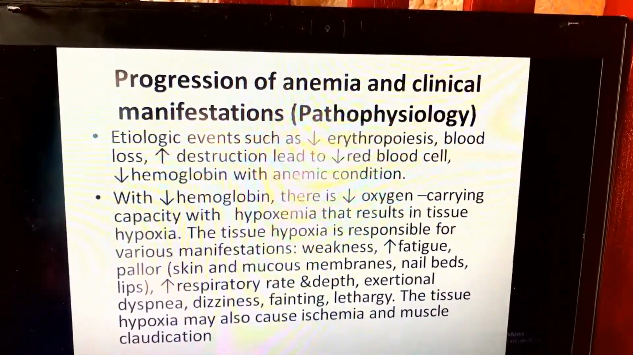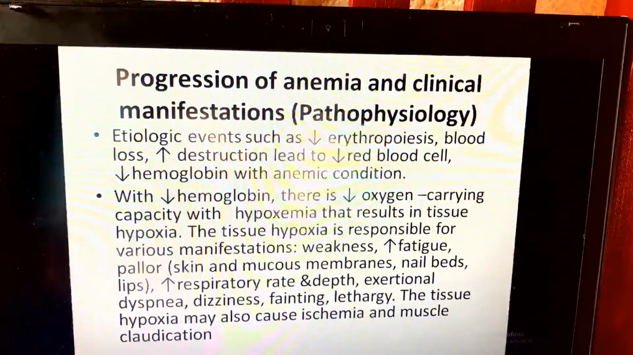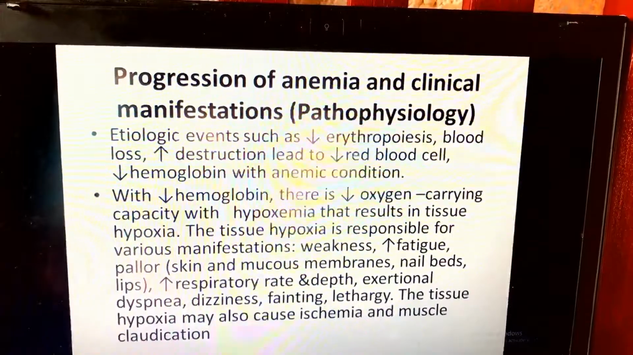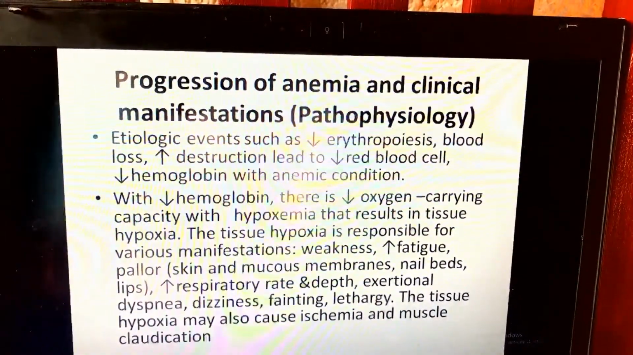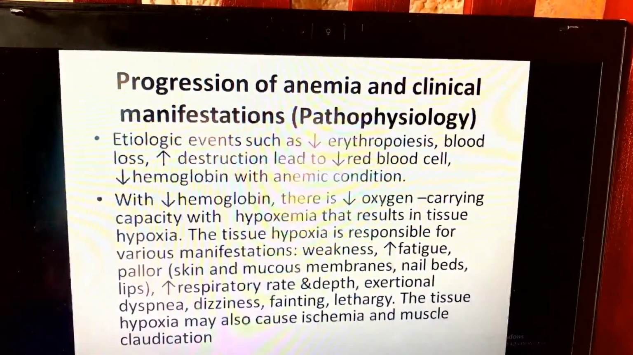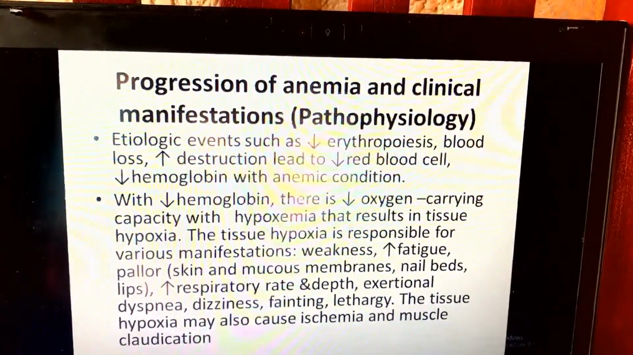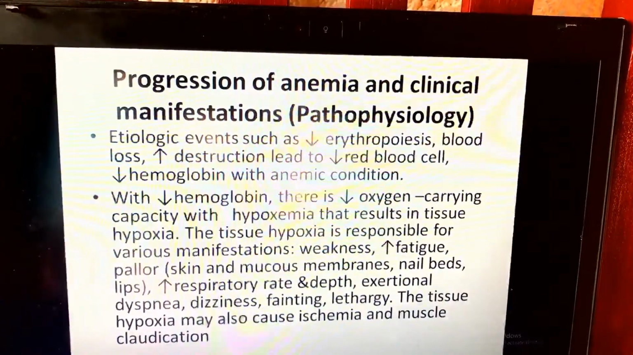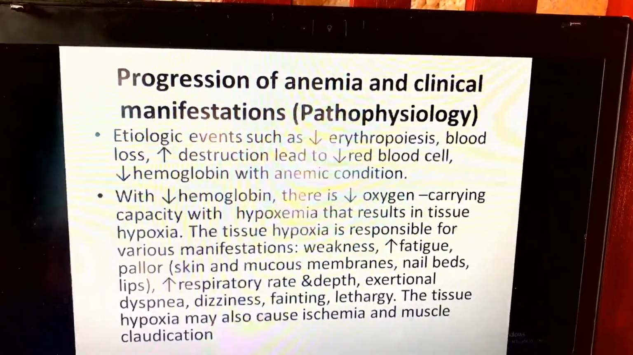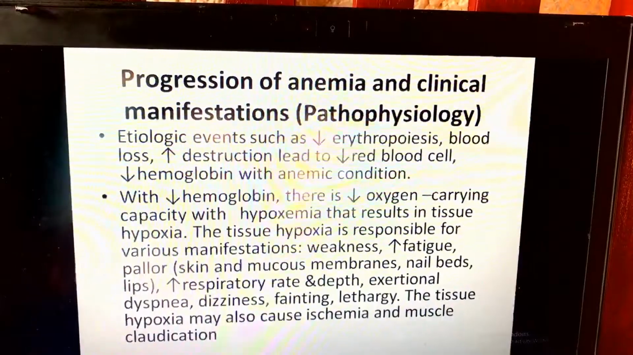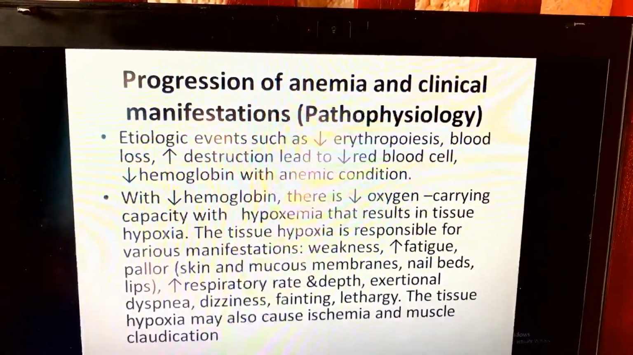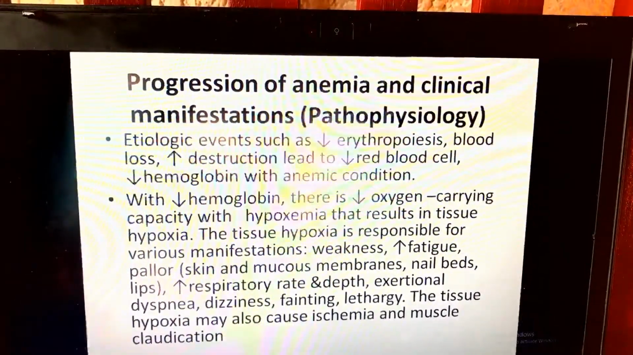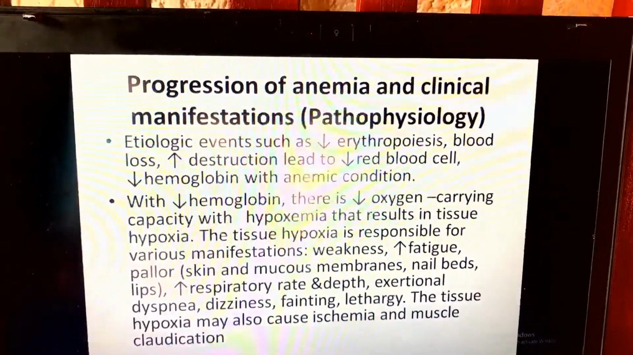Pallor is when the skin and the mucous membranes become whitish. Other manifestations are increased respiratory rate, exhaustion or dyspnea, dizziness, fainting, and lethargy. The tissue hypoxia may also cause ischemia and muscle claudication. This is the pathophysiology of anemia, and we can understand it very well. We can see that anemia causes hypoxia, a condition in which the cells lack oxygen, so that it can even result in cell death.